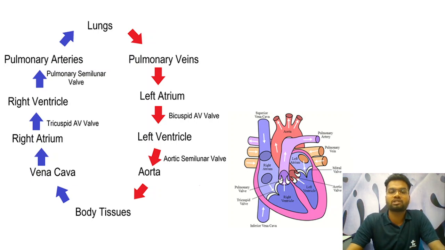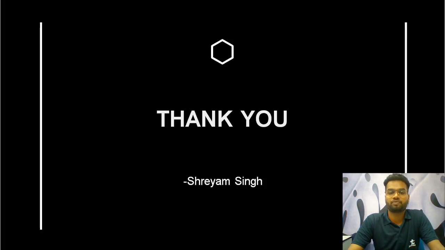So I think the question has been answered now: how the heart circulates blood throughout the body, what the cardiac cycle is, how blood flows through the heart, and how blood gets purified in the lungs. For the lungs, we have a separate concept. We will look into how the functions take place inside the lungs and how blood is purified there in some other videos.